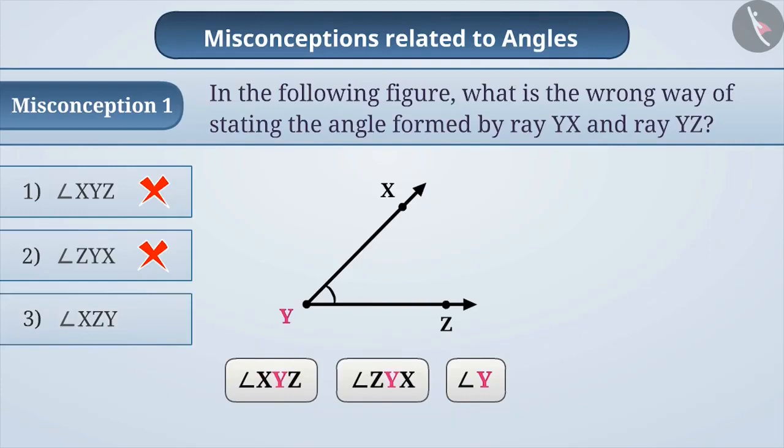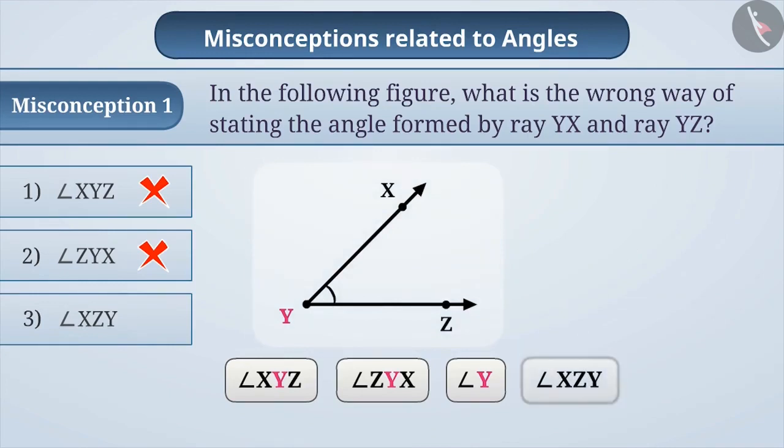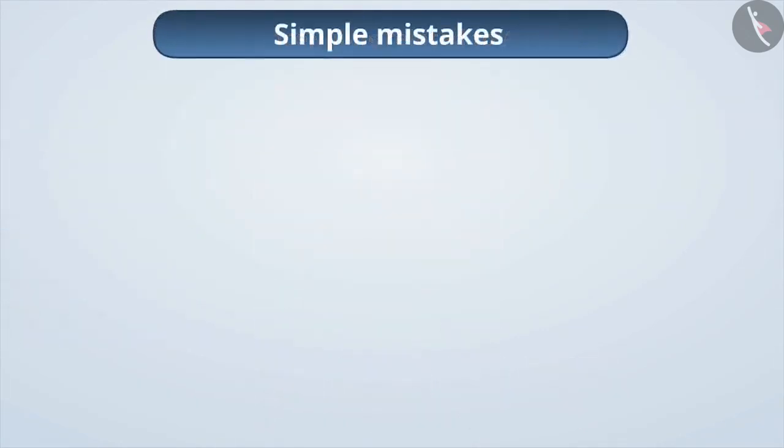If we see in option 3, the middle letter is Z. According to this option, the angle is formed at point Z. But if we look at the figure, then the angle is formed at point Y. Therefore, the name of the angle is angle XZY, which is incorrect. So, the answer to the given question is option 3.